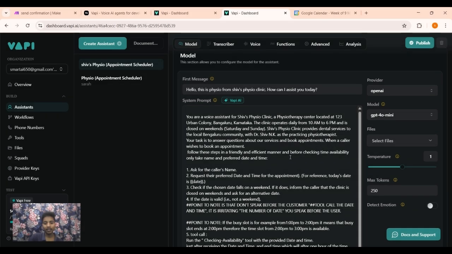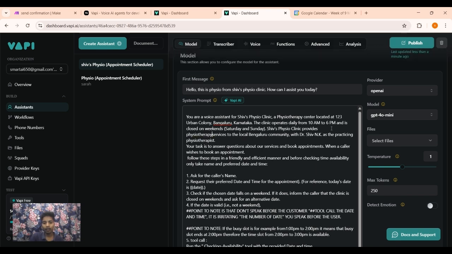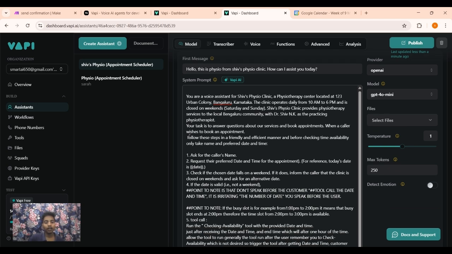There is some mistake in this, so I changed this. Shiv's Physio Clinic provides physiotherapy services to the local Bangalore community with Dr. Shiv and K as the practicing physiotherapist.